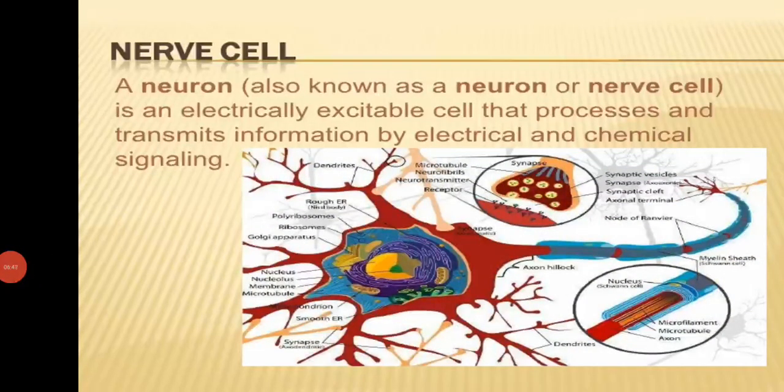The next is the nerve cell. A nerve cell is also called a neuron. It is an electrically excitable cell that processes and transmits information by electrical and chemical signaling. Yes, the nerve cell transports messages from our body to the brain and from the brain to the body.